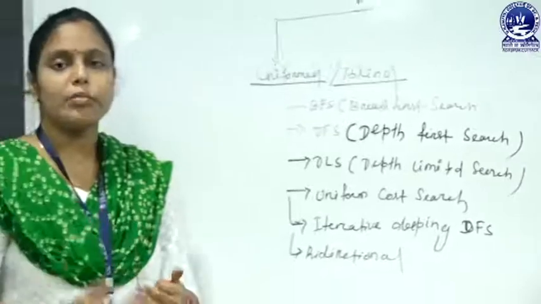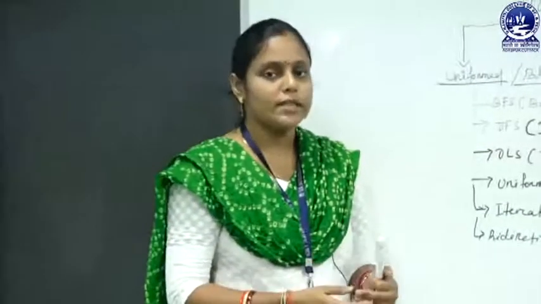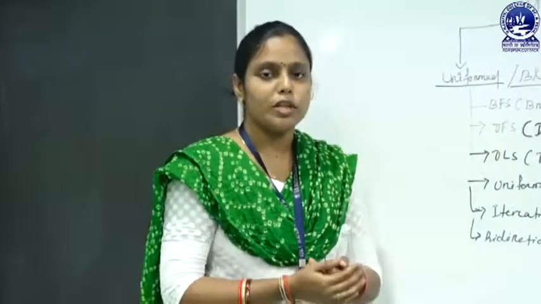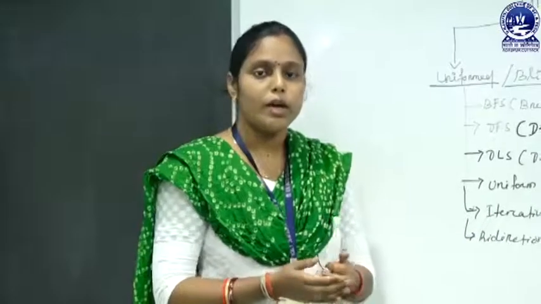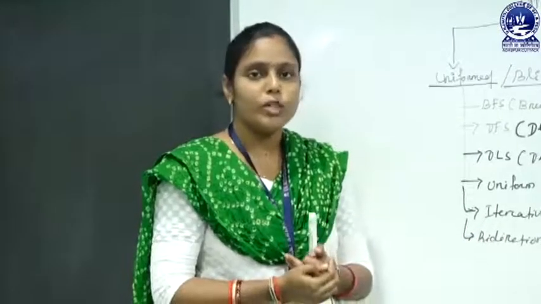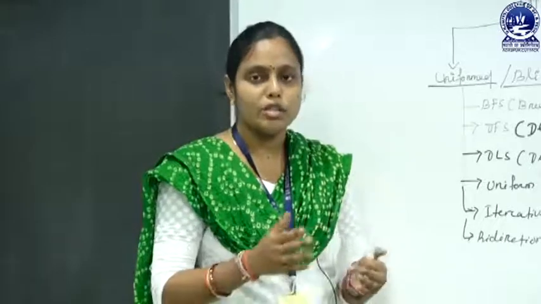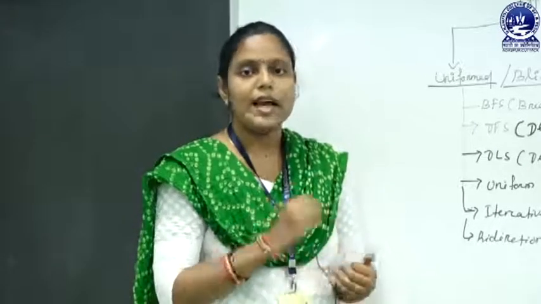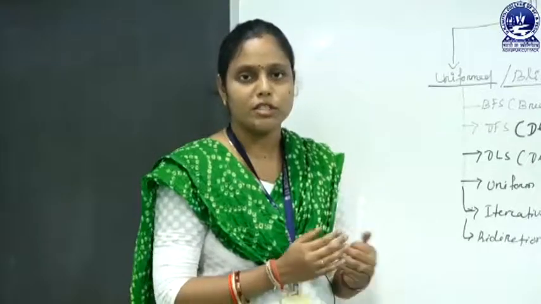It operates in a brute force way. That means in uninformed search algorithm, the algorithm applies a way to search for the goal node without any information about the search space. For this reason, this algorithm is called the blind search algorithm.